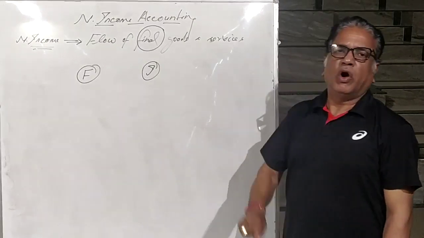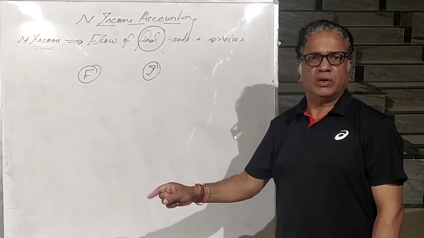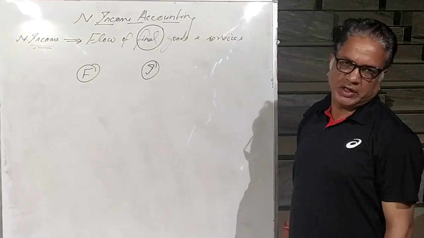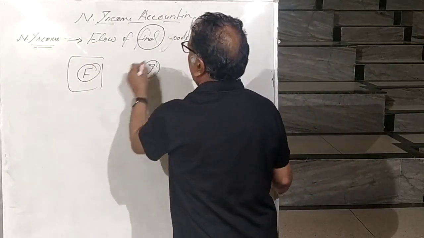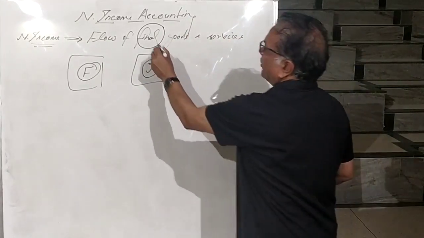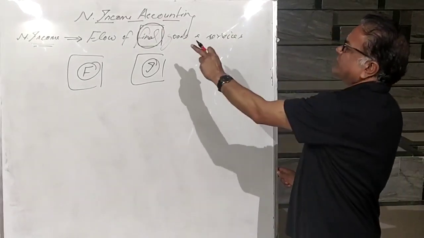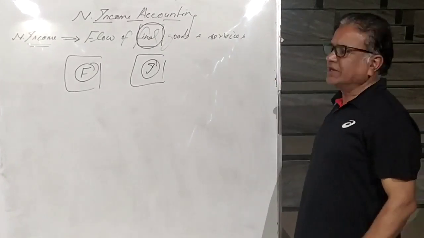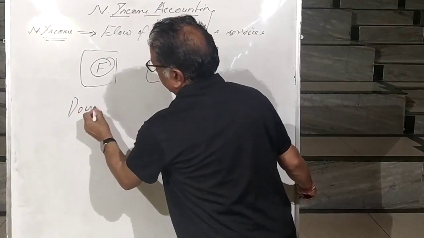Intermediate goods means all the goods which are used in production by the producer, non-durable goods and services, and goods for resale is called intermediate goods. Why we have gone for this classification? Because in national income accounting, we include the value of only final goods. Then the question is, why in national income accounting we include the value of final goods? The answer is simple: to avoid double counting problem.